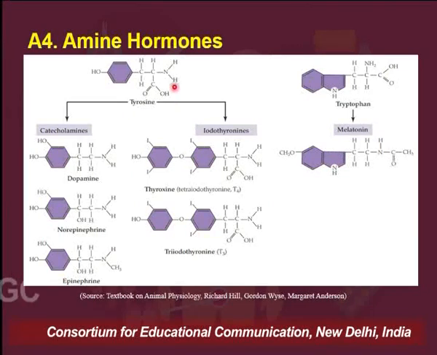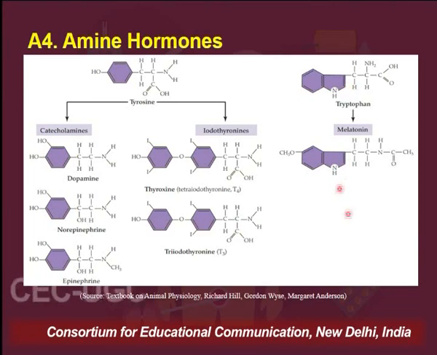And then we have talked about the amine hormones. Now you need to pay attention here that among the amine hormones, which are basically catecholamines, these are derived from tyrosine. So these catecholamines include dopamine and norepinephrine, which then gets converted into epinephrine. All these are derived from tyrosine and hence called amine hormones.